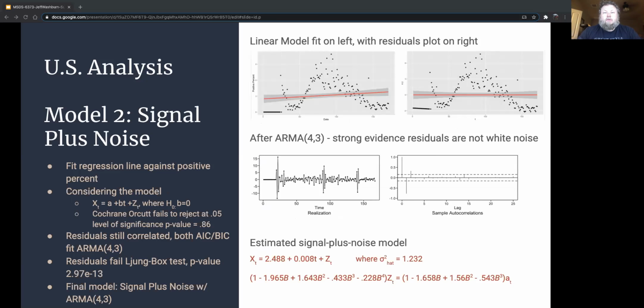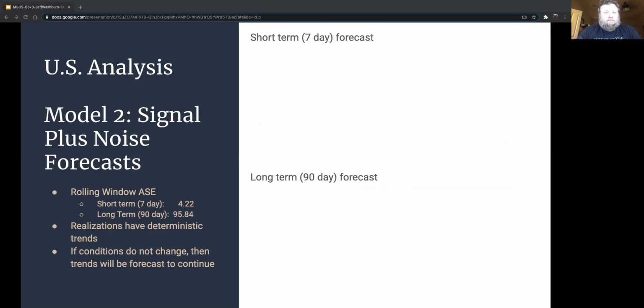For the second model, I wanted to look at what a trend would forecast to, so I fit a signal plus noise model. The first thing I did was fit a regression line against the positive percent, as seen in the graph in the top left. Residuals appear to have no slope, further supported by running a Cochrane-Orcutt test. However, the residuals are still correlated, as shown by the graph on the top right. So I fit an ARMA(4,3) with the final estimated model below in red.